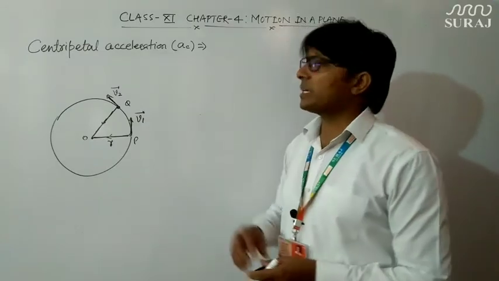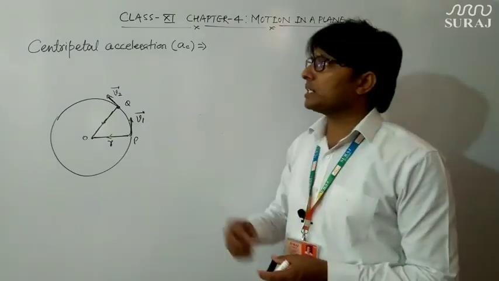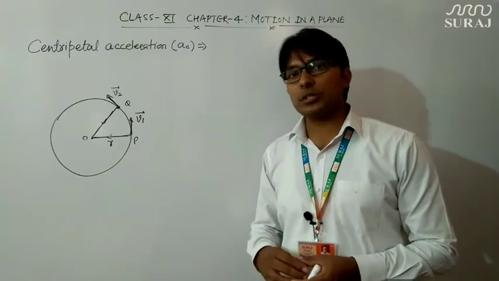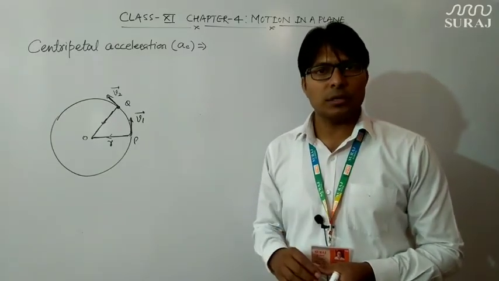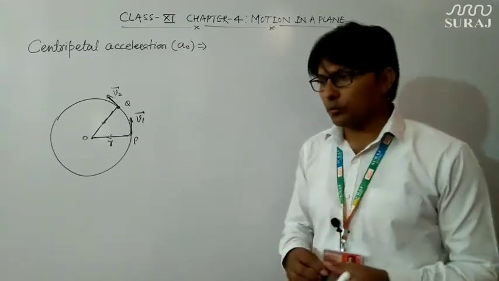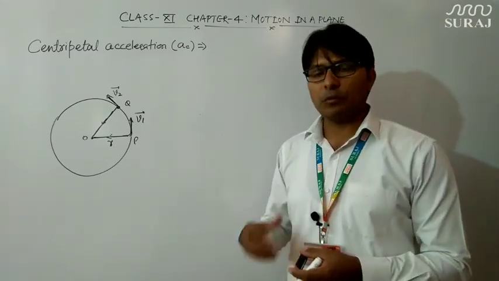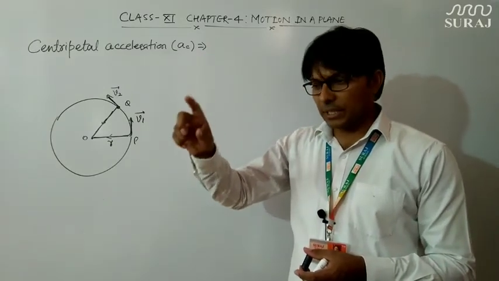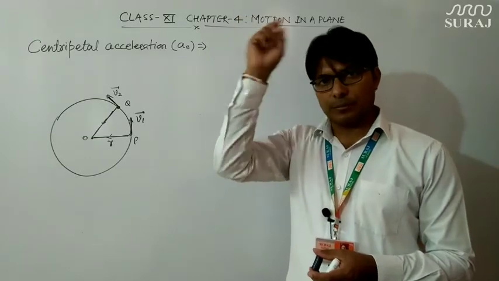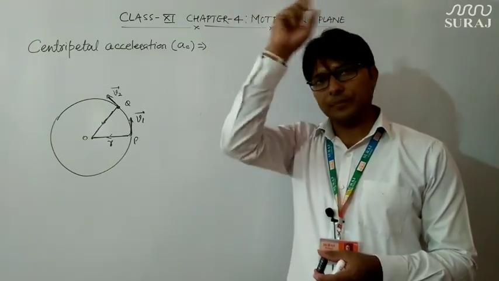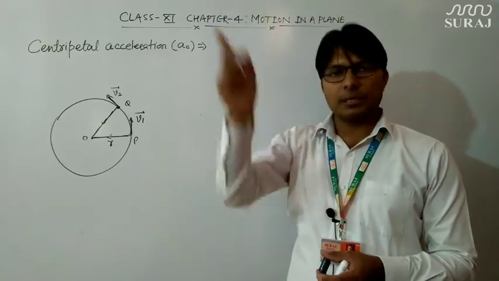You can take one example to understand the concept of centripetal force, or why centripetal force is essential for any circular motion. Suppose you have a stone tied to a thread, and you are moving this stone with the help of the thread over your head in a horizontal plane.